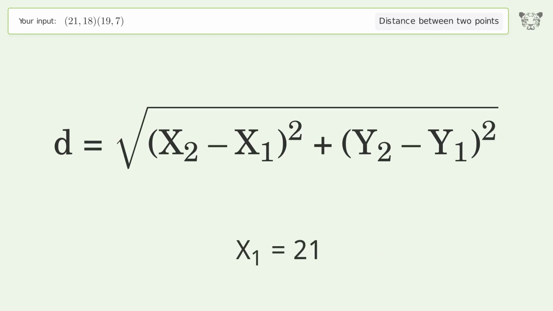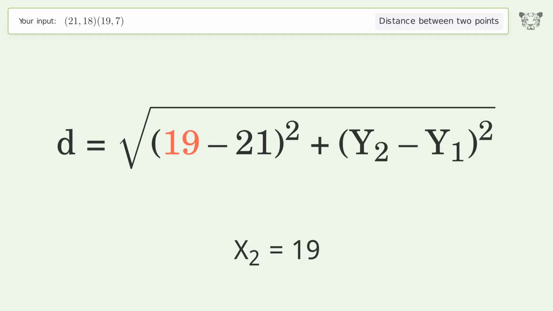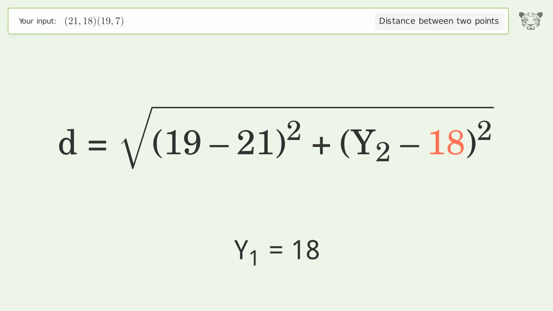x1 equals 21. x2 equals 19. y1 equals 18. y2 equals 7.